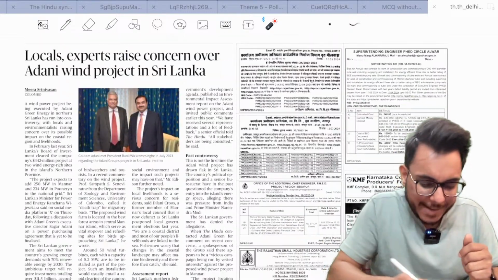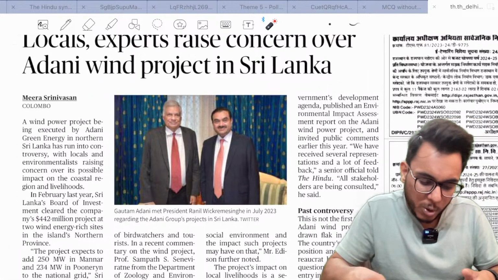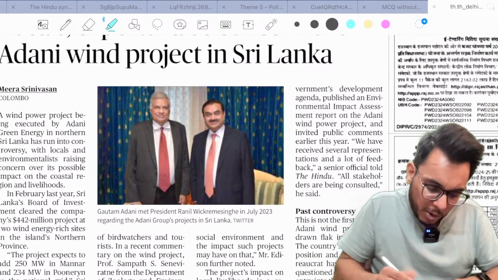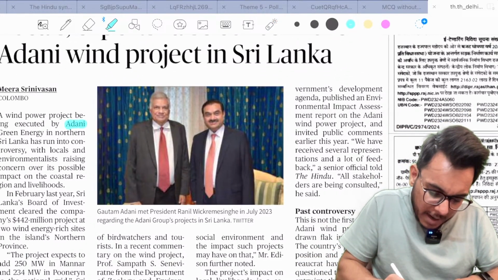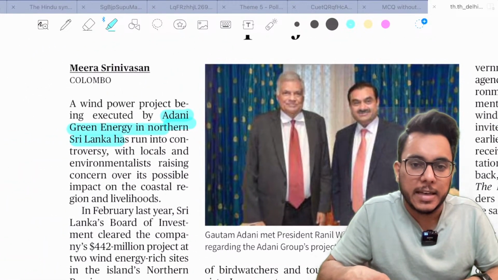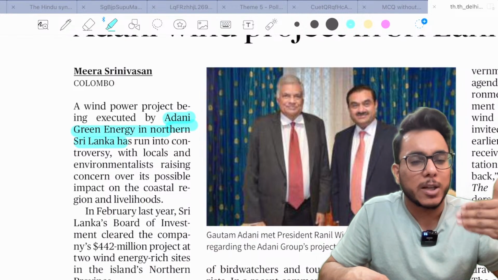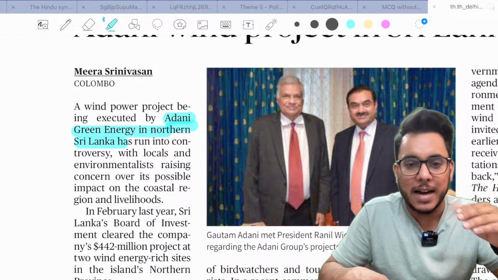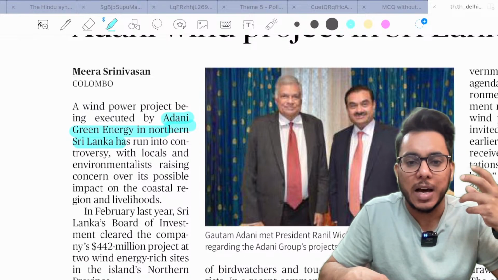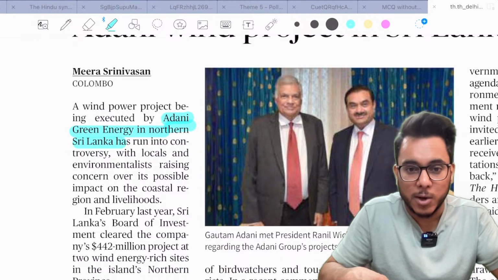Locals, experts raise concern over Adani wind project in Sri Lanka. So basically, guys, a wind power project is being executed by Adani Green Energy in northern Sri Lanka. But the local people and environmentalists say that it might have an impact on the coastal region and livelihood, because a lot of land will be taken over, etc.